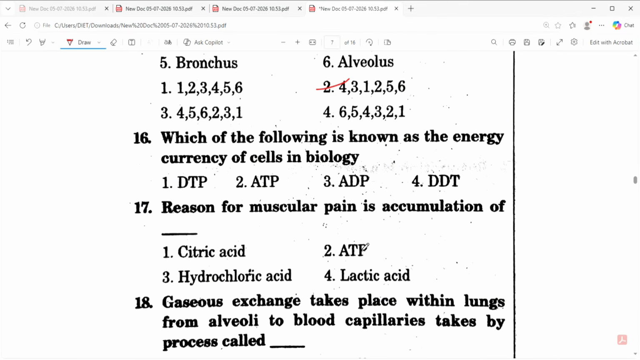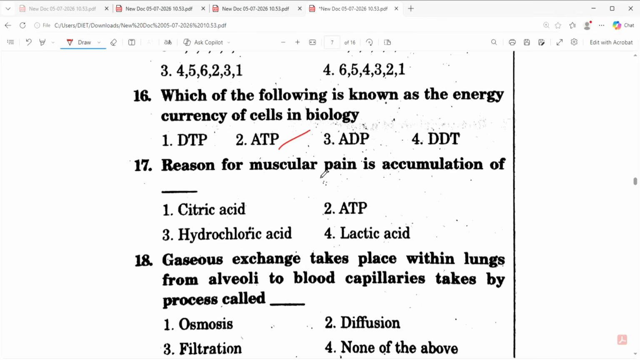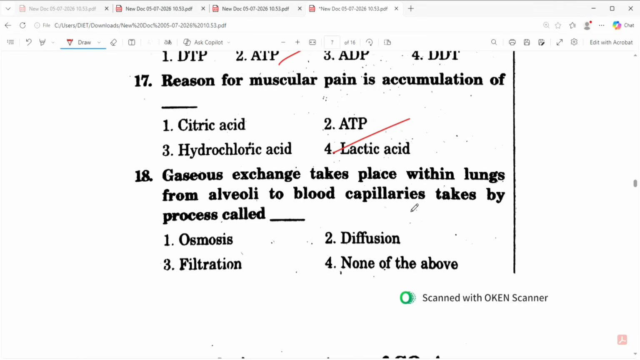Which of the following is known as the energy currency of cells in biology? 16th, ATP. Reason for muscular pain is accumulation of 17th, lactic acid. Gas exchange takes place within lungs from alveoli to blood capillaries by a process called 18th.